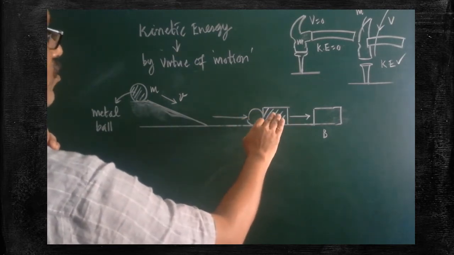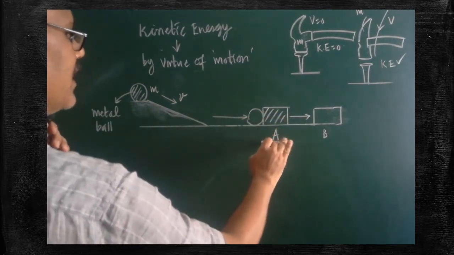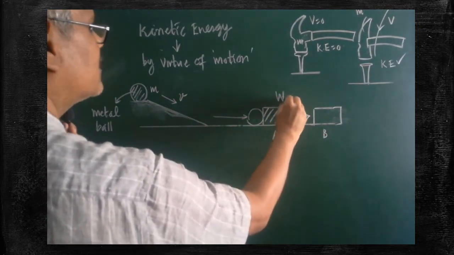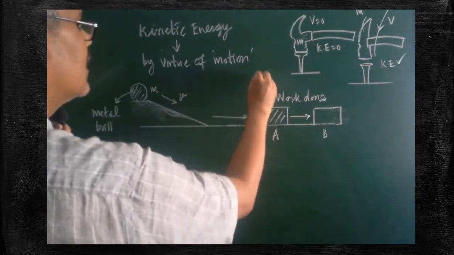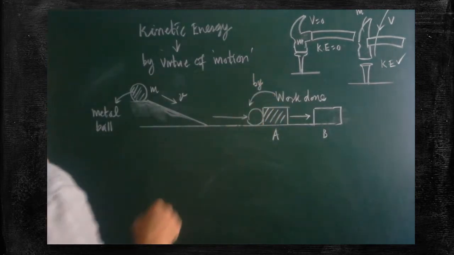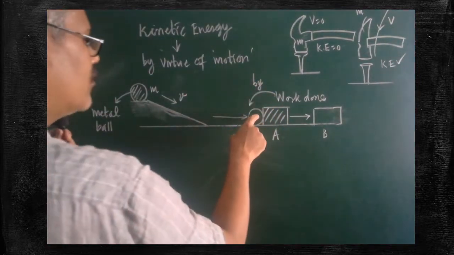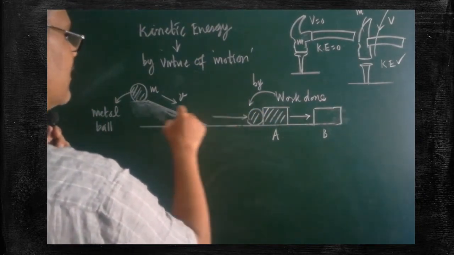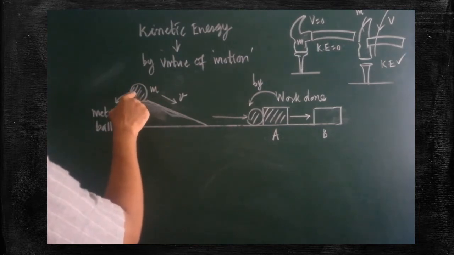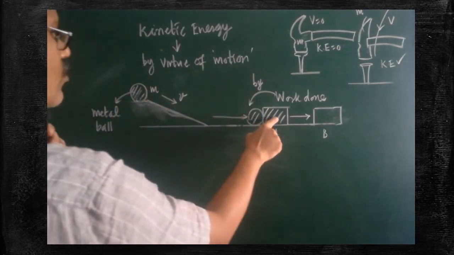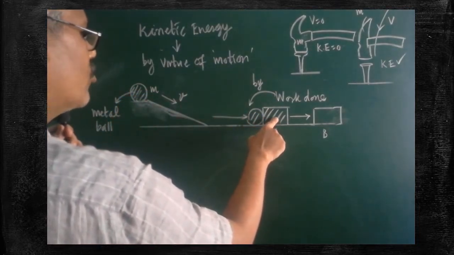So the wooden block will be pushed from position A to B. So here work is done. Some amount of work is done by whom? That work is done by the metal ball. So it is capable of doing some work only because of the energy possessed by the metal ball. Previously it was kept here. By then the wooden block was not able to be moved.